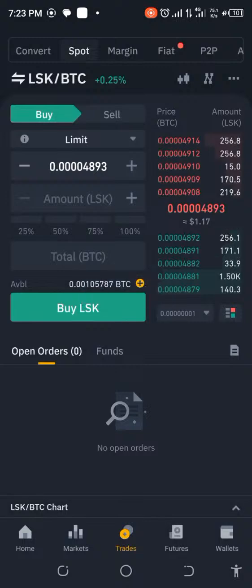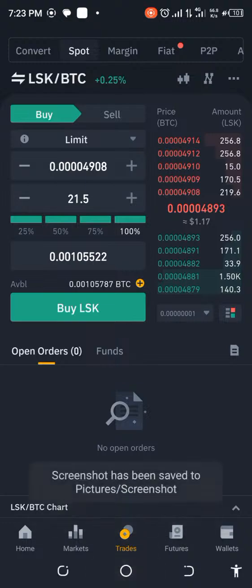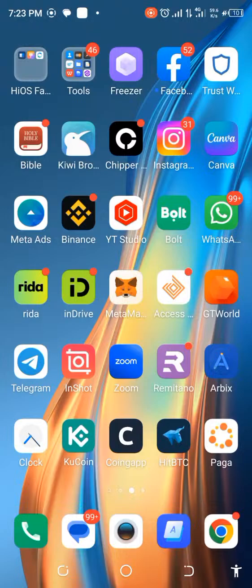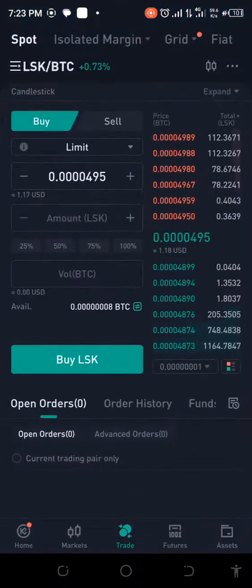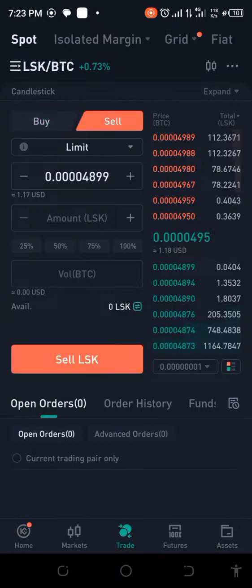If I pick this amount, what would it give me? Oh, that's 4908. Wow, that's going to give me less than what I want. Let me see what that's going to give me. It's going to give me 21.5. Should I go ahead with that? Let's see what this will give us on the other side before we go ahead. So let me see, what do I have here? 495. If I want to sell this, what would I be selling it at? 4899. That's going to be less than what we want.